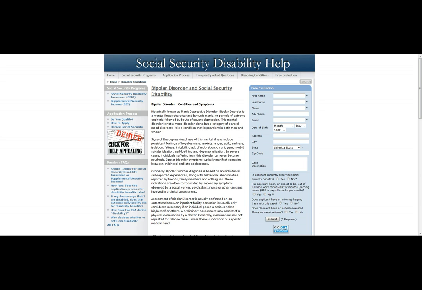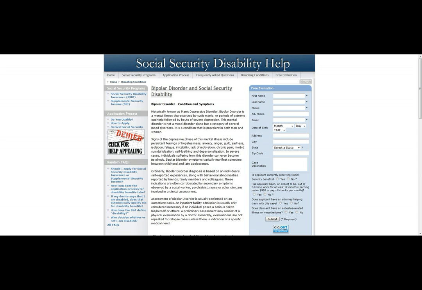Historically known as manic depressive disorder, bipolar disorder is a mental illness characterized by cyclic mania, or periods of extreme euphoria, followed by bouts of severe depression. This mental disorder is not a mood disorder alone but a category of several mood disorders. It is a condition that is prevalent in both men and women.